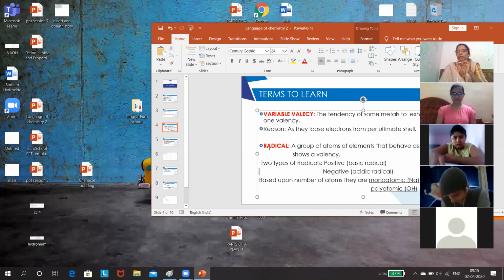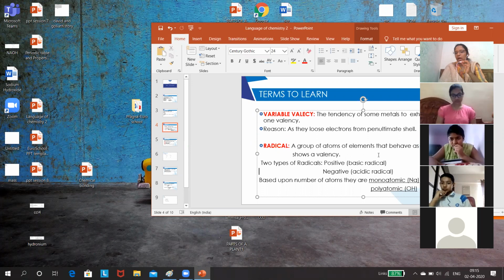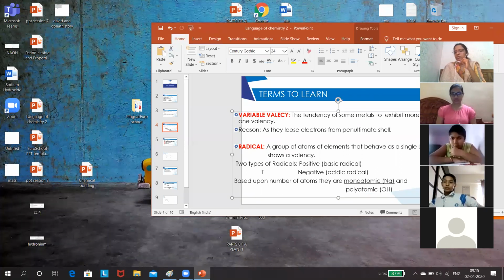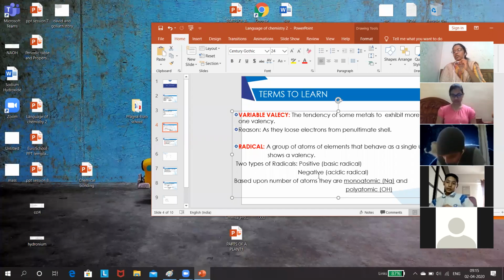Then coming to radical. As you know, a radical is a group of atoms that behaves as a single unit, and it also shows a positive or negative valency, that is, positive or negative charge. Now we know that there are two types of radicals based upon the charge: positive radicals and negative radicals.